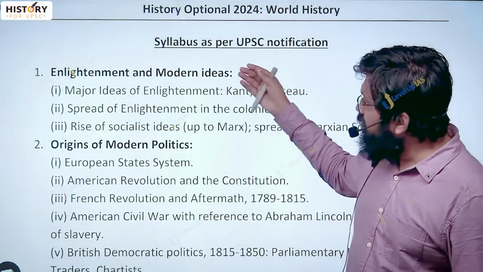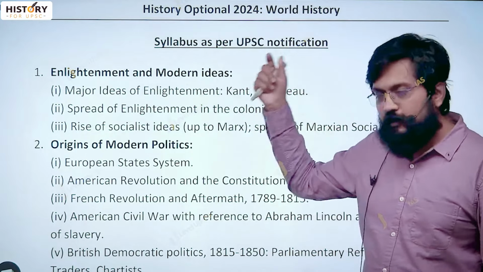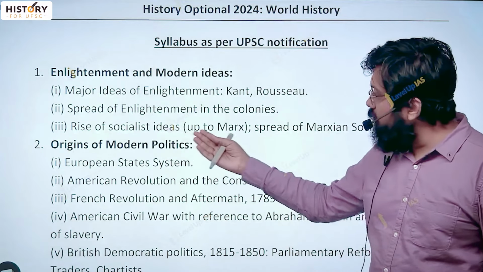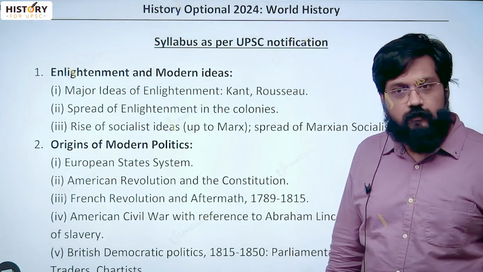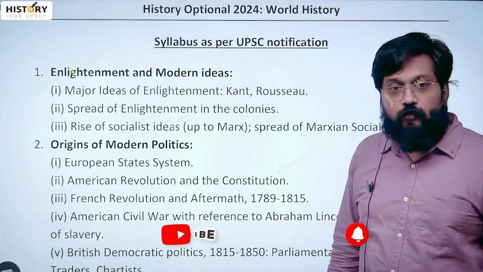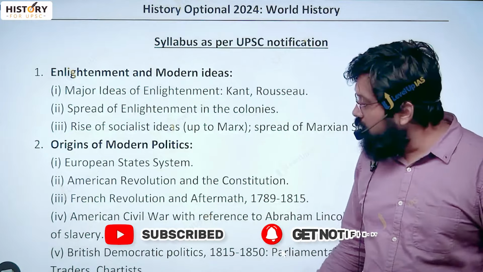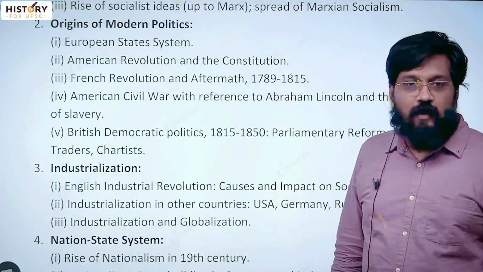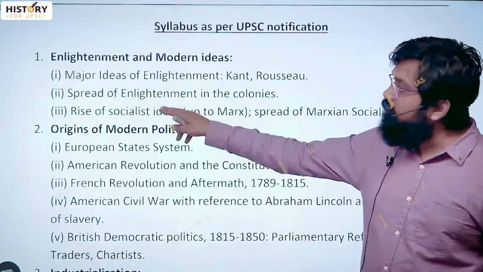So for example, enlightenment and modern ideas. Look at where the problem comes. The first topic has to be enlightenment, no doubt we will talk about it. But then you have rise of socialist ideas up to Marx, period of Marxism, Marxian socialism. Now here in 1.3 you have read Marx, who is talking about the problems which are created because of industrial revolution. But chapter 3 is industrialization. How can it be if you don't read chapter 3? How can you understand 1.3? You can't.